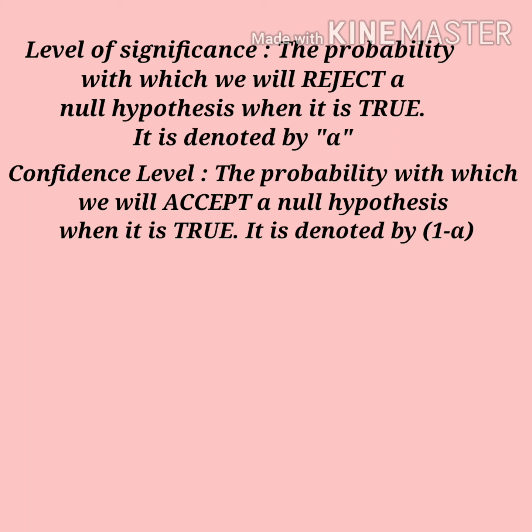Okay, now the next most important question is how the hypotheses are tested. In order to test the hypothesis, the researcher has to select a significance level. Basically, the hypotheses are tested on a predetermined level of significance, and as such the same should be specified.